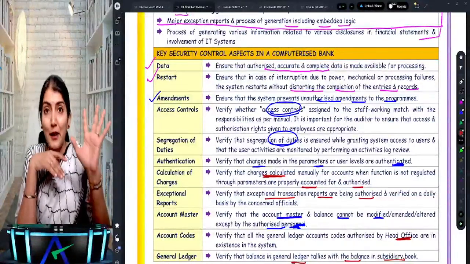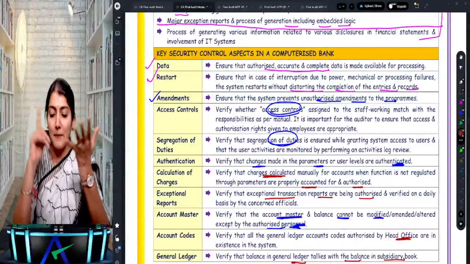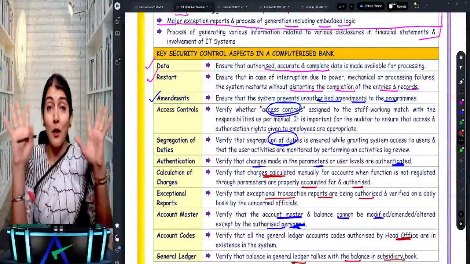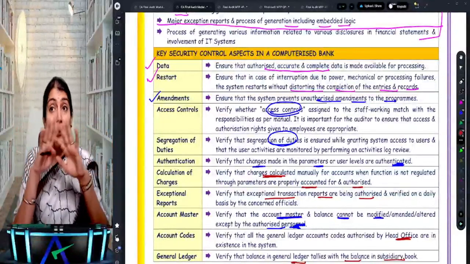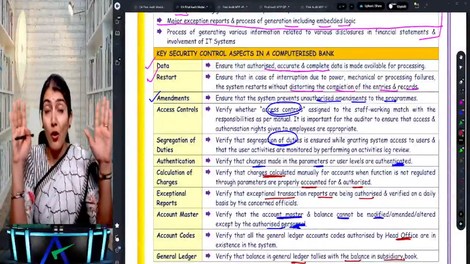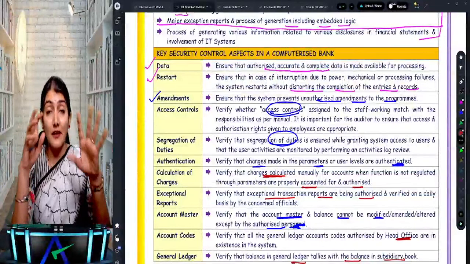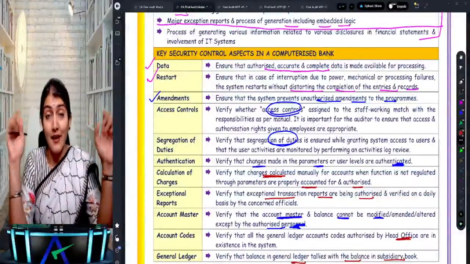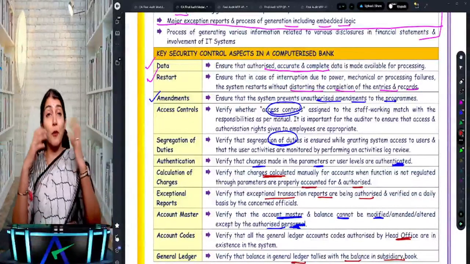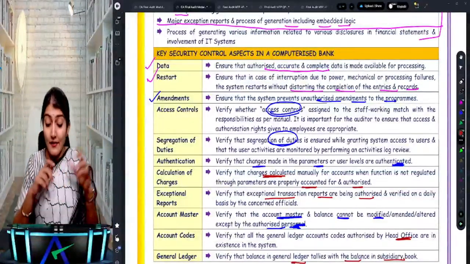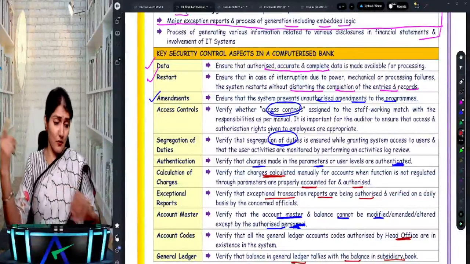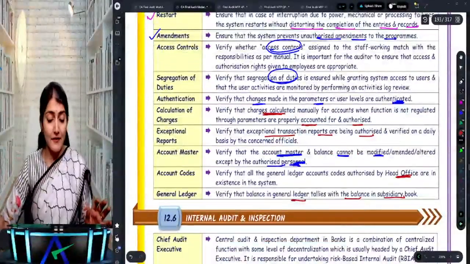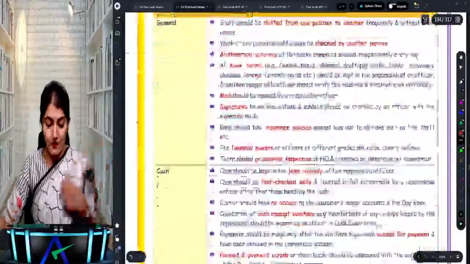Data being entered into the system: complete, accurate, and authorized. Then the system should restart without distorting the information. No unauthorized amendments; only authorized changes are made. Then the changes are authenticated by the authorized personnel. Then access control. Then there should be proper segregation of duties. Then the account code should be authorized by the HO, and the general ledger tallies with the balance in the subsidiary books.